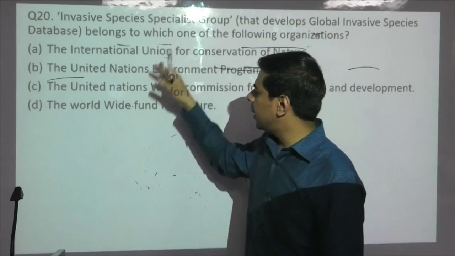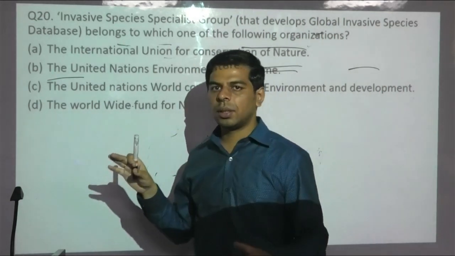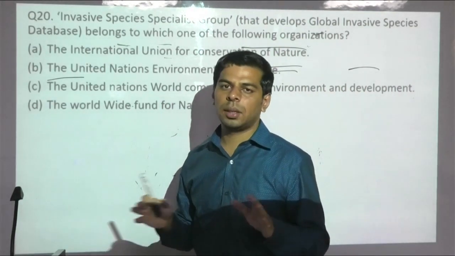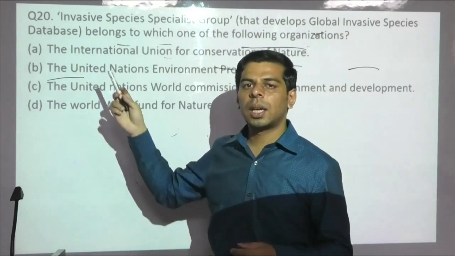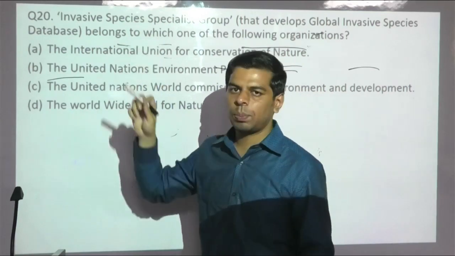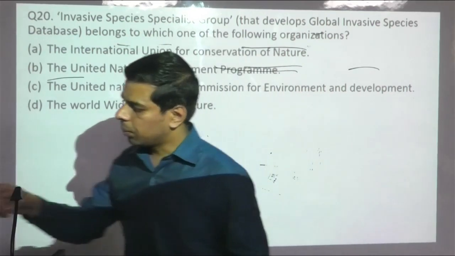So out of these two, you have to see the only major formal international group, which evolved in 1948 and plays a decisive role, especially in the conservation of flora and fauna, is the IUCN. Every year it releases a Red Data Book where it highlights the threat posed by various ornamental invasive species. So the answer is option A.